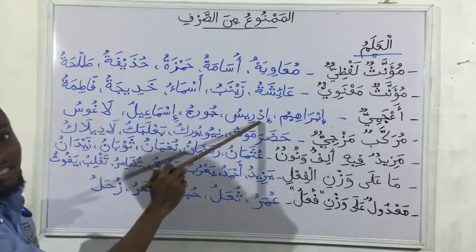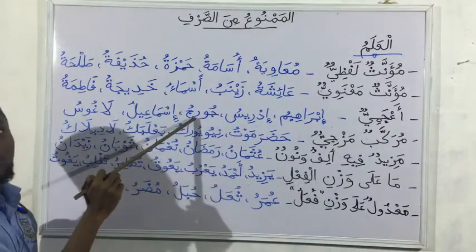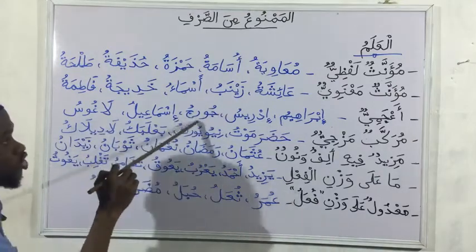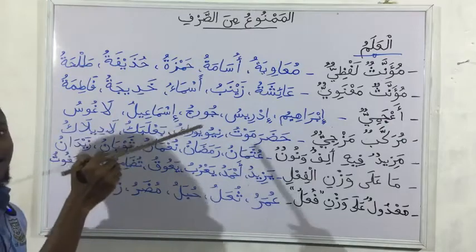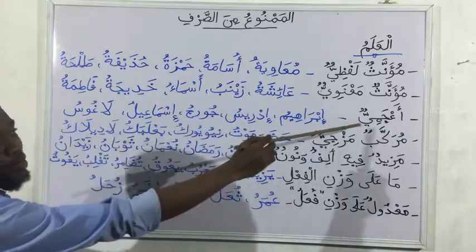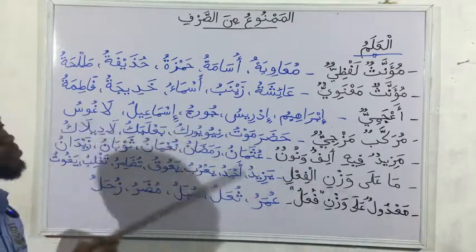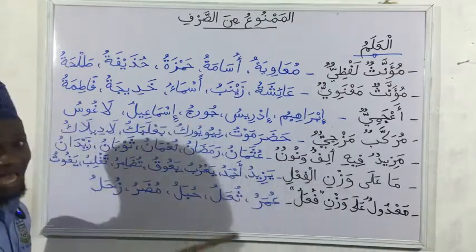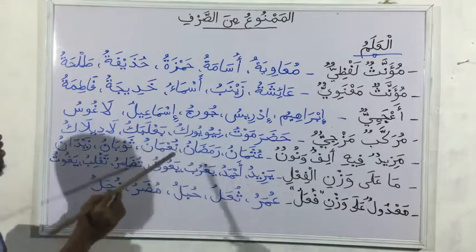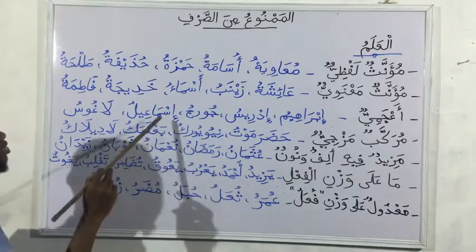Then the next one we have Idrisu, also a Hebrew name. Then we have George. George, the English name, George. So any foreign name that we want to write in Arabic will fall under what? Ajamiyu, and they are always what? Mamnu' min as-sarf. Any kind of name we want to write, except Arabic names that we know the formation and all of that, like Muhammadun that I cited in the last class.